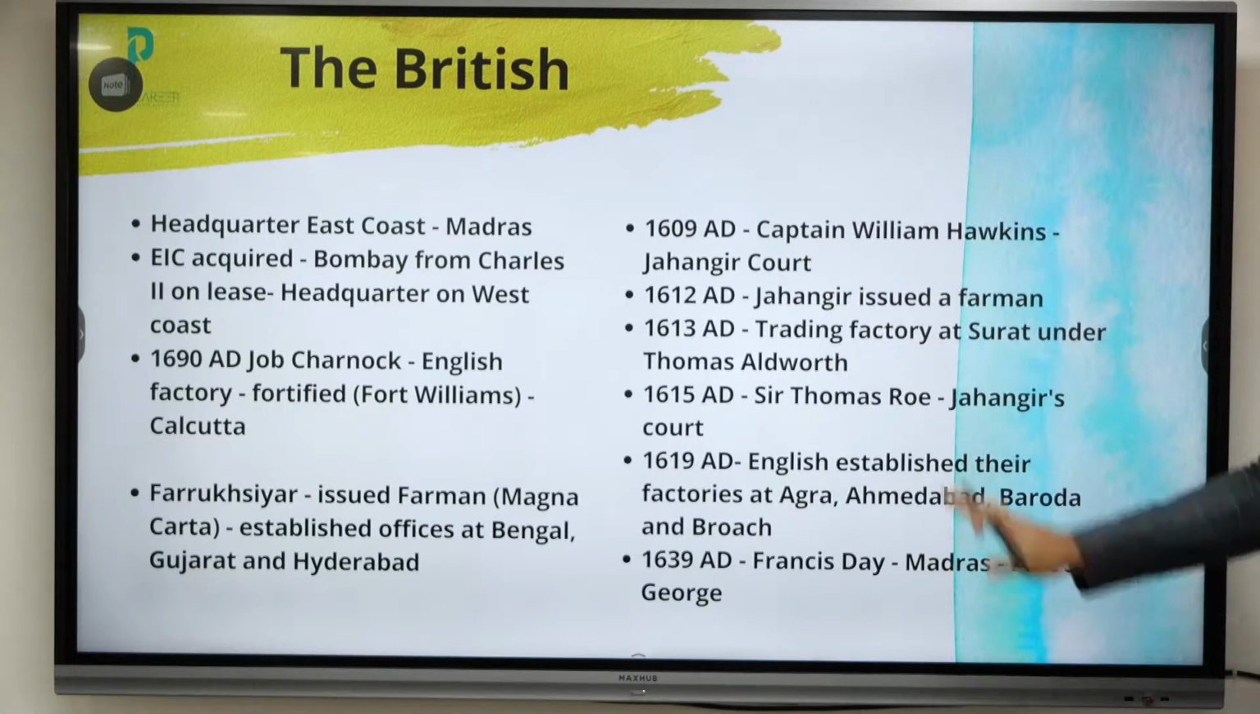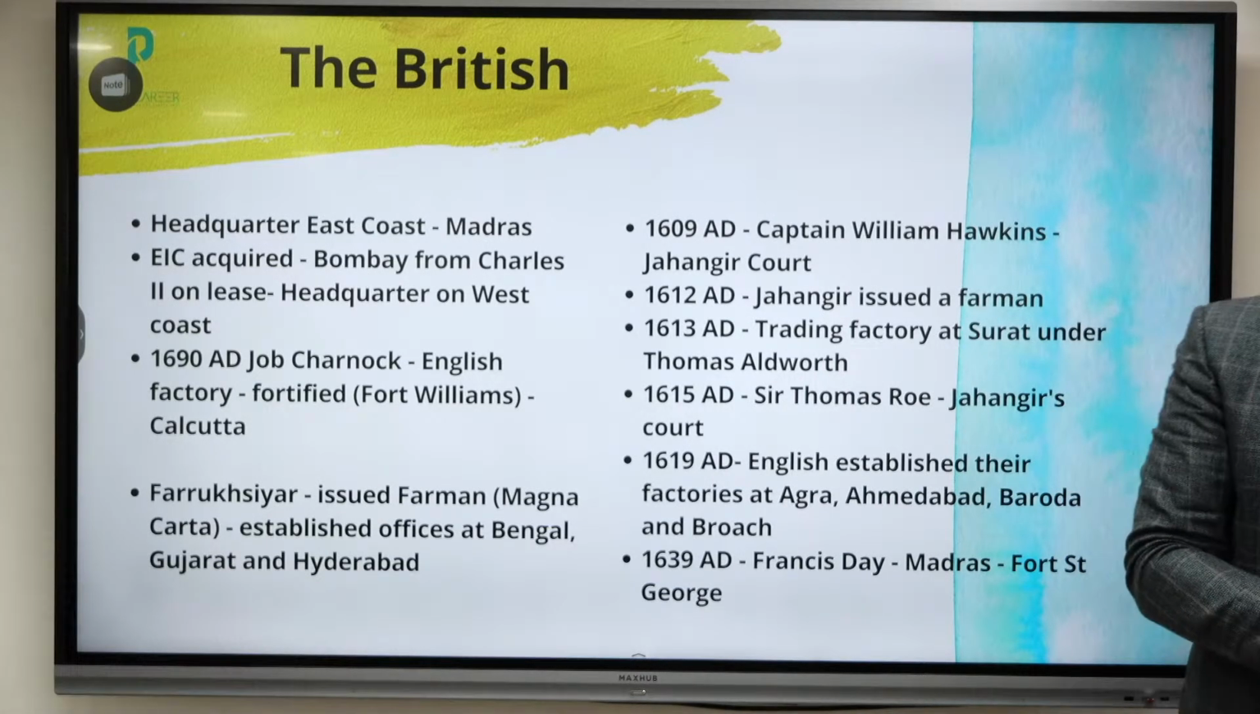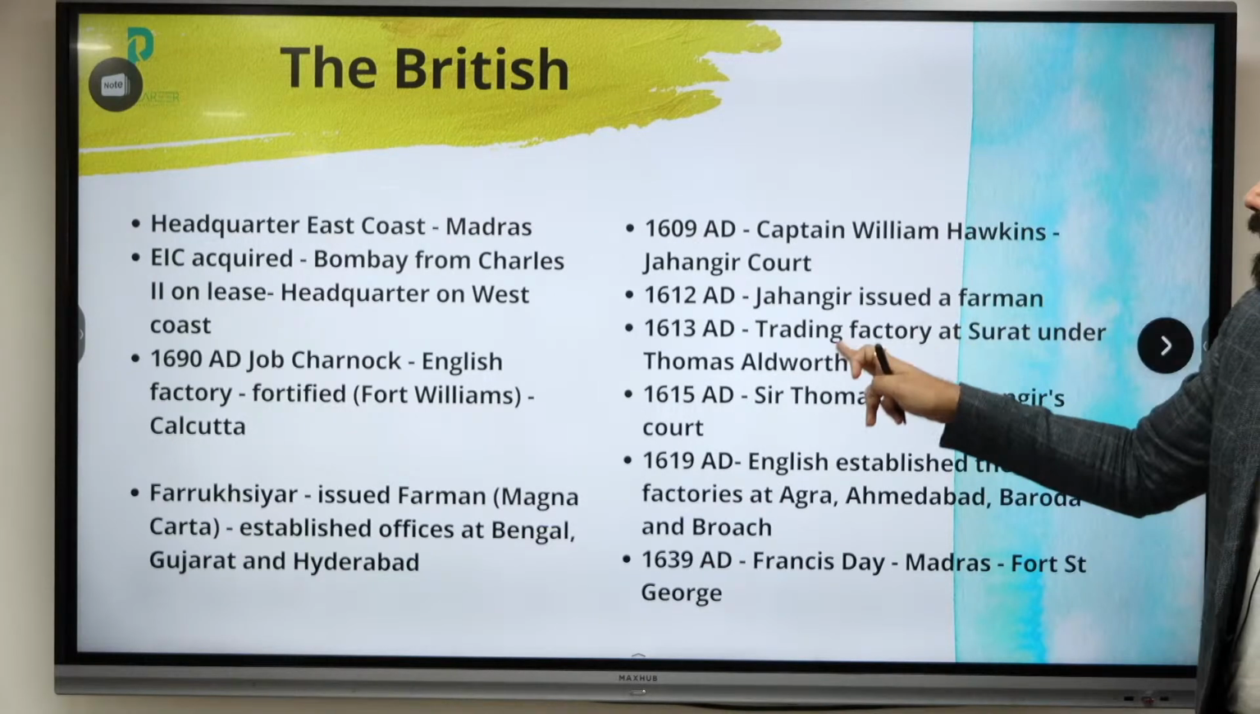Anyway, the brief history. In 1609, we see the coming of Captain William Hawkins, but he was not able to get a substantial outcome. Eventually it was Sir Thomas Roe who was able to get security for Surat, because that was one of the initial settlements. By 1619, they established factories at Agra, Ahmedabad, Baroda, and Bharuch, and by 1639 they were able to create Fort St. George in Madras.